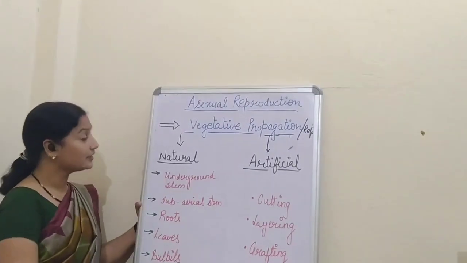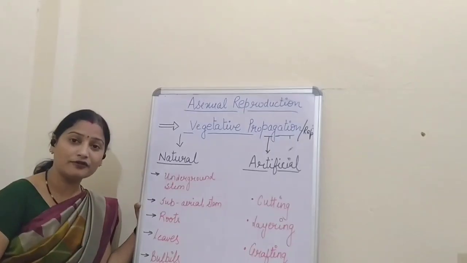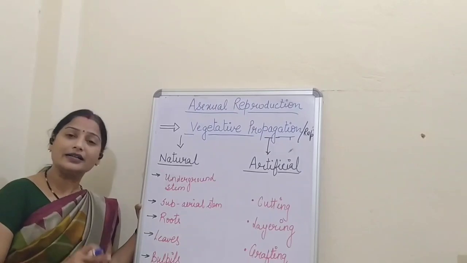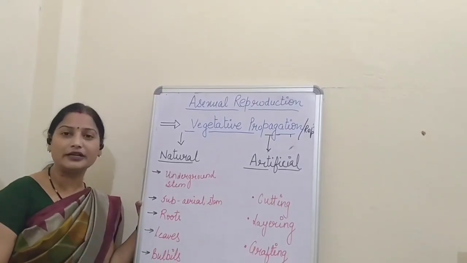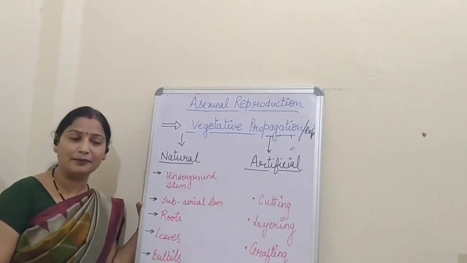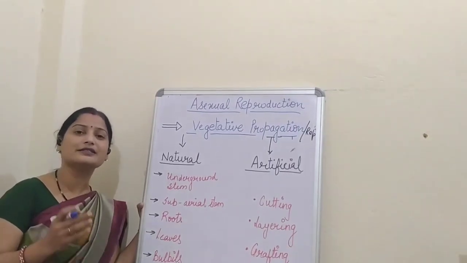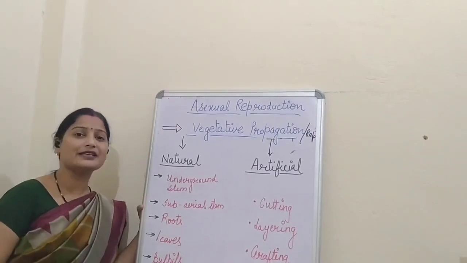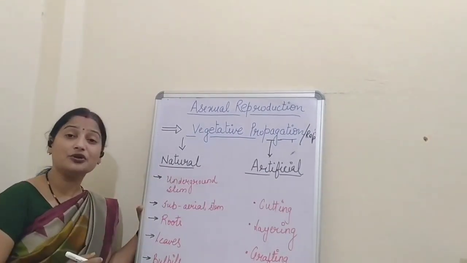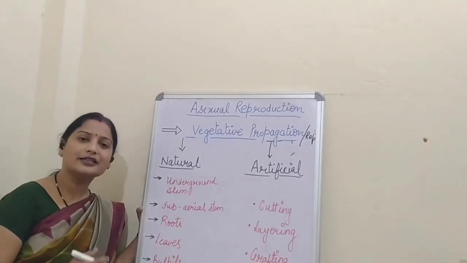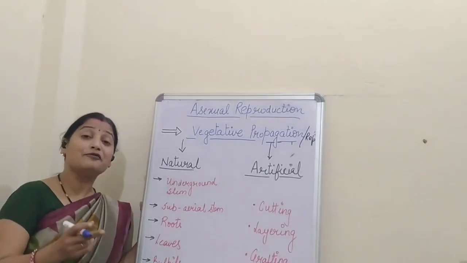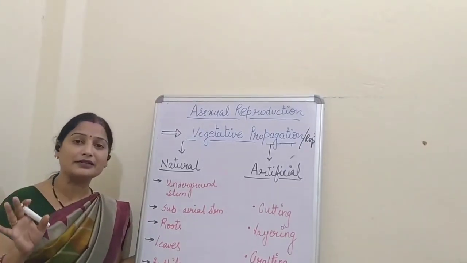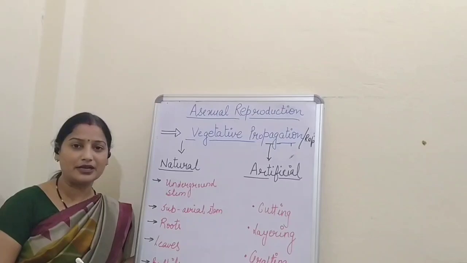Now, the definition is regeneration of new plants from the body of the mother plant other than the sexual organs. In case of plants, the sexual organs are present in the flower. So, we can say that it is the formation of new plants from the body of the mother plant other than the flowering part. So, this is vegetative propagation.